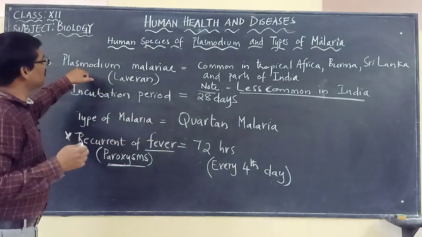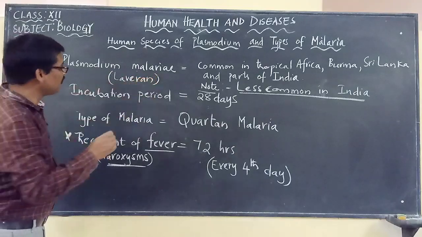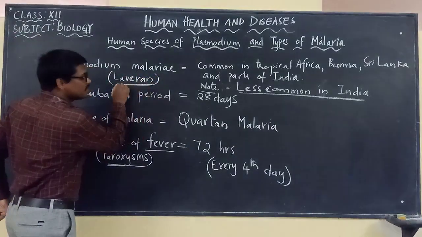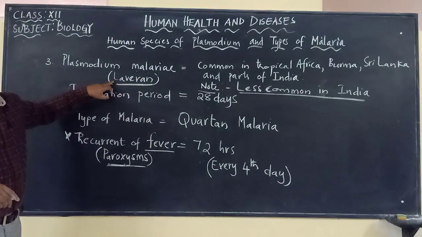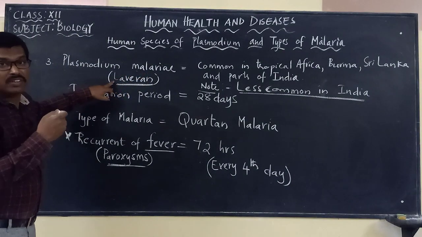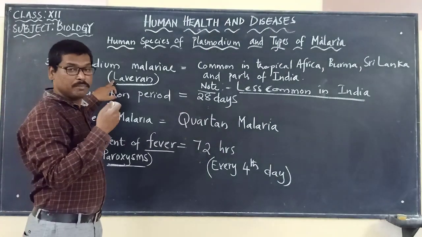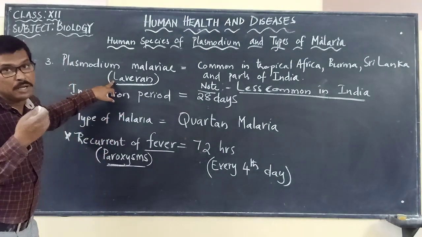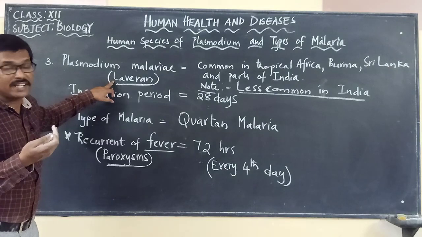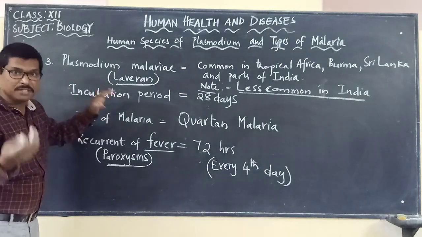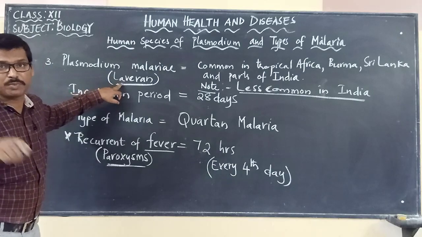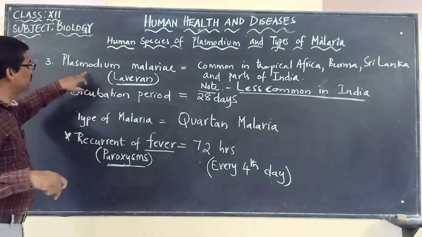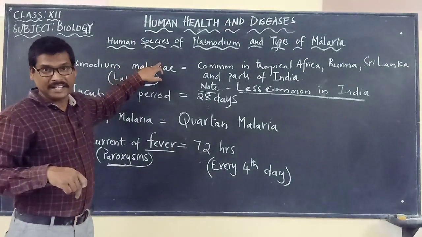And it is this Plasmodium malariae which was discovered by the scientist Laveran. Please remember, Plasmodium malariae was discovered by the scientist Laveran. We already said Laveran discovered the protozoan responsible for causing malaria, the malarial protozoan parasite, that is Plasmodium. So what is that Plasmodium? It is Plasmodium malariae.